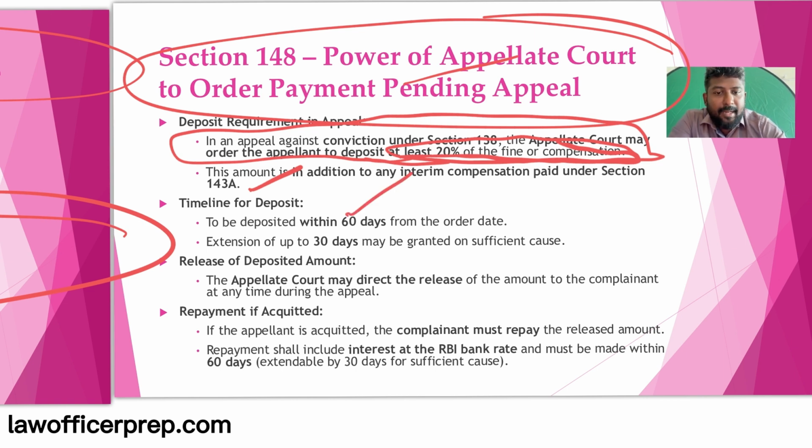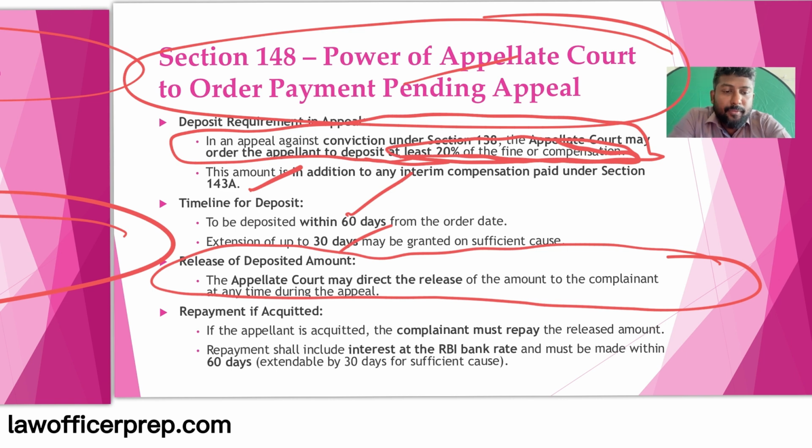The timeline is again 60 and 30 days. The appellate court may direct the release of the amount to the complainant any time during the appeal. So it's similar to that. If the accused is finally acquitted or the appeal succeeds, then the compensation has to be returned based on the RBI bank rate.